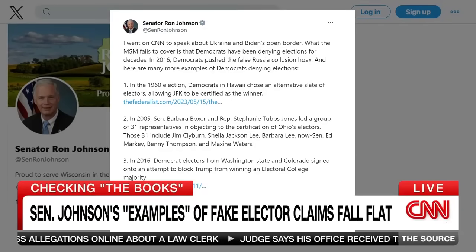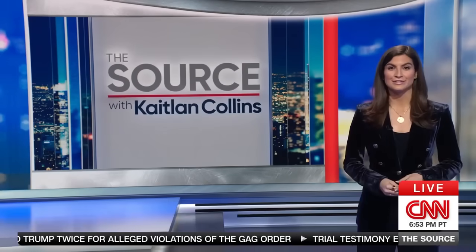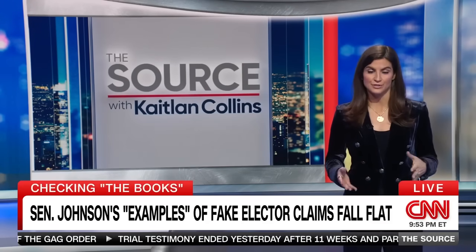So he followed up on Twitter, listed the 4 examples that you see here, none of which proved his point. Democrats have not repeatedly used alternate slates of electors. None even come close to what Republicans did in 2020. Really, just one of the examples he cites even is relevant to this. There's some big differences, so I'll tell you what they are.